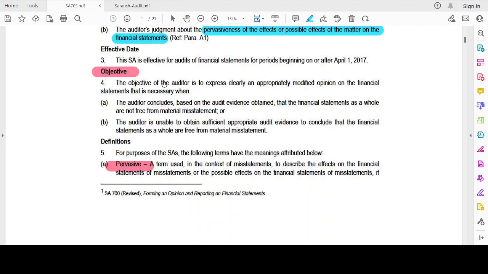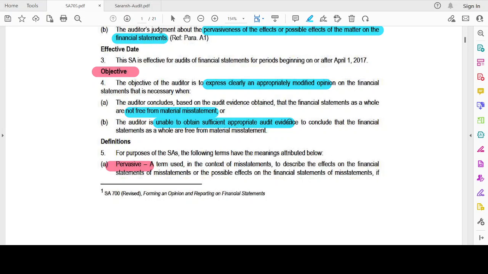Objective. The objective of the auditor is to express a clearly modified opinion on the financial statements that is necessary when the auditor concludes, based on audit evidence obtained, that the financial statements as a whole are not free from material misstatement. Generally it will be free from material misstatement, but here it is not. Or the auditor is unable to obtain sufficient appropriate audit evidence to conclude that the statements as a whole are free from material misstatement.